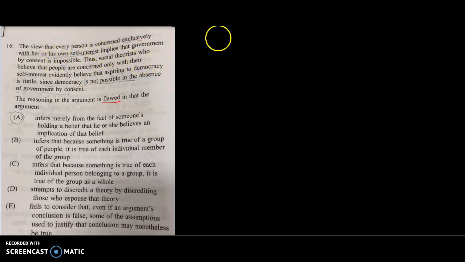And remember, generally speaking, on the LSAT, you're almost always dealing with some kind of if-then statement, right? If we have situation A, that's going to lead us to situation B, and that might lead us to situation C, whatever. But we want to think about what our triggers are, what situation creates the thing following it. So let's parse this. The first thing we got is the view, and then we have the word that. Automatically I know this is my subject, view, and everything coming after this is just explaining what we mean by a view. What sort of view? Well, that every person is concerned exclusively with his or her own self-interest.